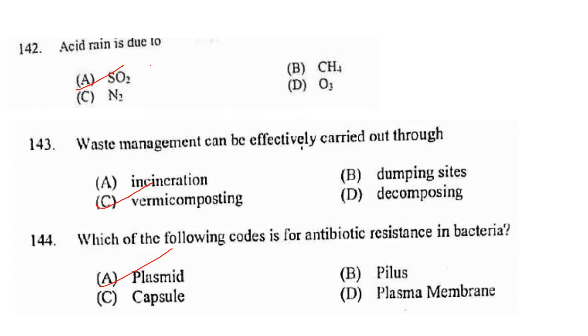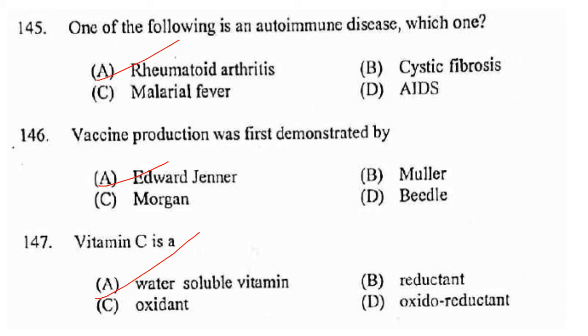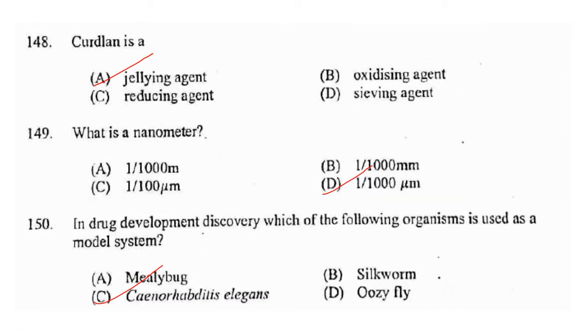Now, which of the following code is for antibiotic resistance in bacteria? So that is coded by the plasmid, which is present in bacteria. So answer is option A. Now, one of the following is an autoimmune disease. Which is that one? That is rheumatoid arthritis is an autoimmune disease. Then vaccine production was first demonstrated by Edward Jenner. Vitamin C is a water-soluble vitamin. It's ascorbic acid. Now, Curdlan is a jellying agent.